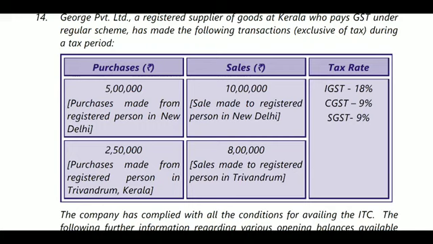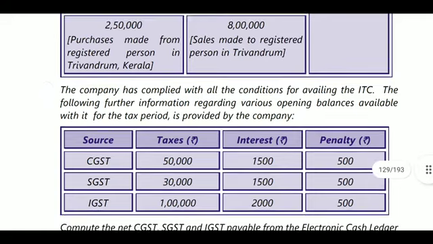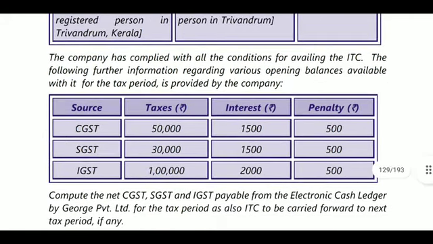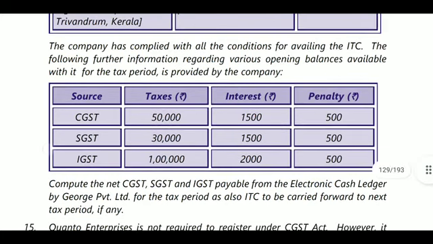Next, purchase made from an unregistered person in Trivandrum, Kerala, 2 lakh 50, and 8 lakhs turnover, sales made to a registered person in Trivandrum. So no issue. The company has completed all the conditions for availing the ITC. Further information regarding the various opening balances was provided. So they are provided opening balances.